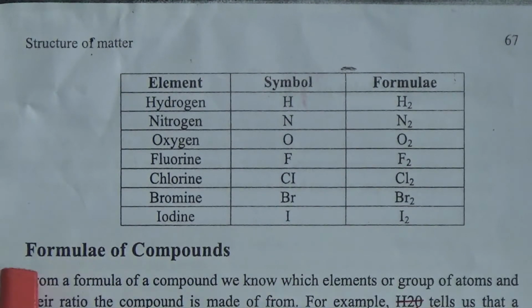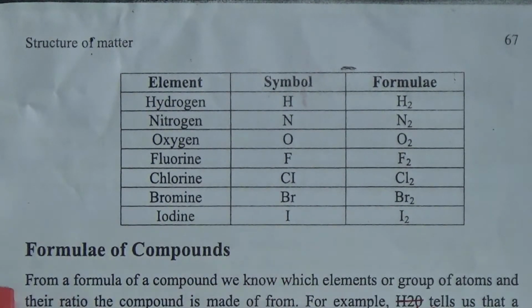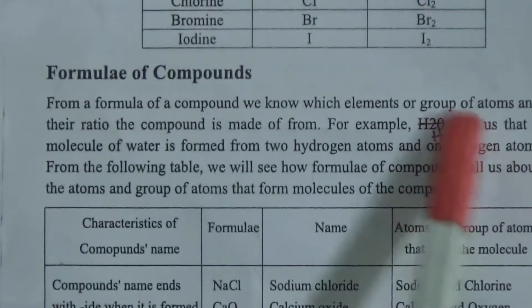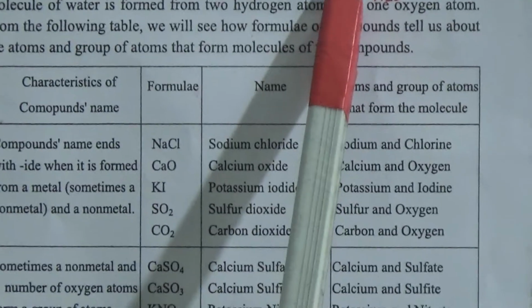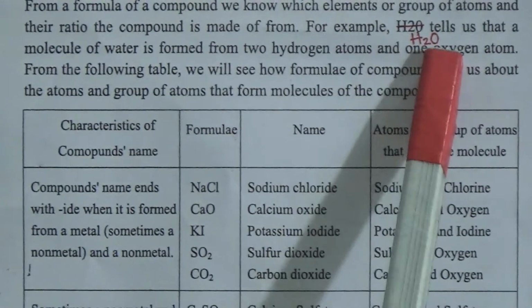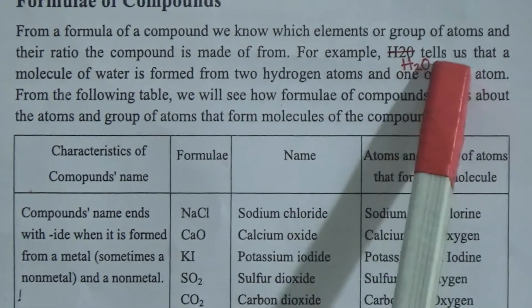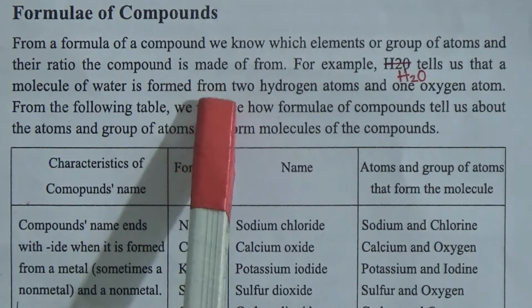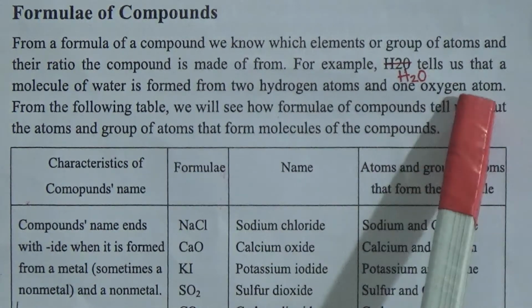And now here are the formulae of compounds. From the formula of a compound, we know which elements or groups of atoms, and in what ratio, the compound is made of. For example, H2O tells us that a molecule of water is formed from 2 hydrogen atoms and 1 oxygen atom.